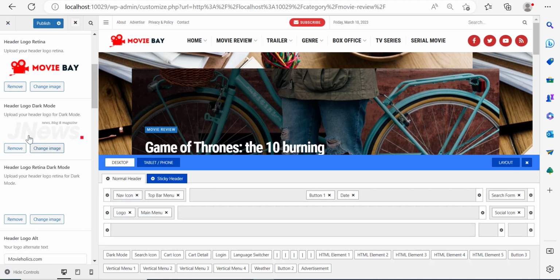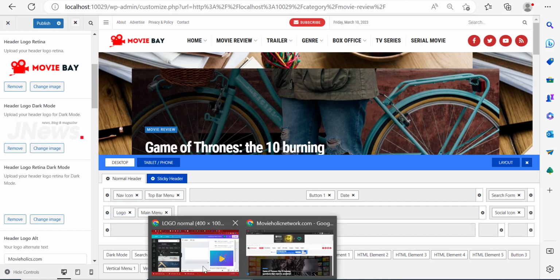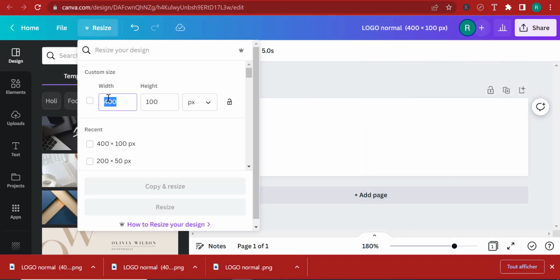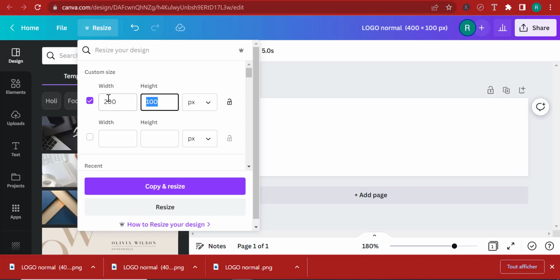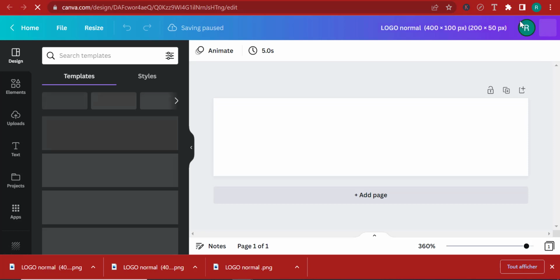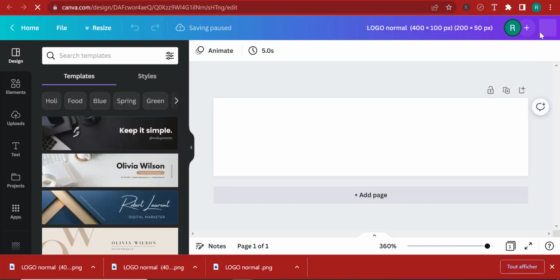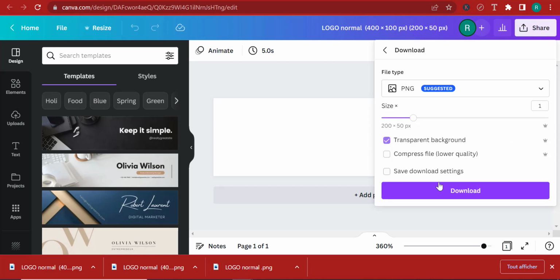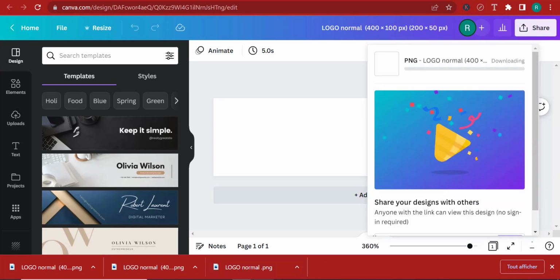So I'm going to do the same thing I did for the normal logo. I'm going to resize this to 200 by 50. That's it, and I'm just going to download it. I don't need to do anything else. It's a pretty smart way to work. And so let me just wait a second here. Click on share, scroll down, download, transparent background, and then download.